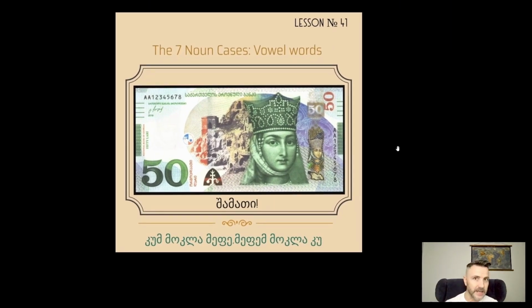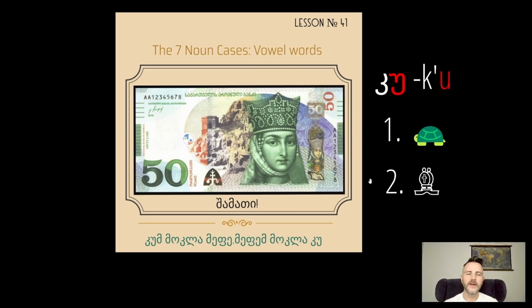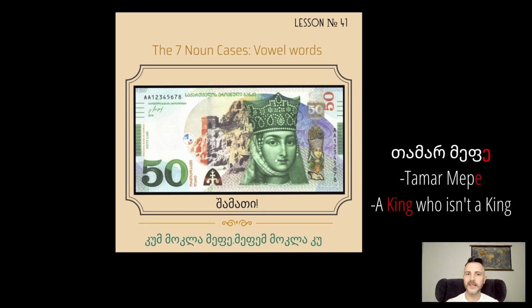Tamar Mepe was named a king because she was an amazing ruler and so earned very much the crown on her head and the respect that she has up until today and why she's on a 50 lari note. So let's get back to the question. When is a turtle not a turtle? Ku. Now, if you play chess, the bishop in Georgian is ku tu. So that's when a turtle, a ku, is not a ku. And this is Mepe, when a king is not a king, it's a queen.